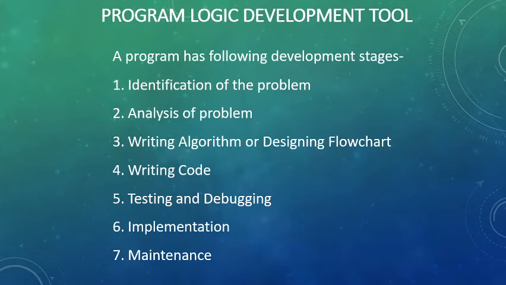Once the program is written, we check the program; that is called program testing. Program testing means that if the program has any error, it will be shown, and the duty of the programmer is to debug the program. Debugging the program means removing the errors. Once the program is error free, we can then run it live using implementation, and thereafter the maintenance step means we can put in documentation and enhance the program by adding comments, etc.